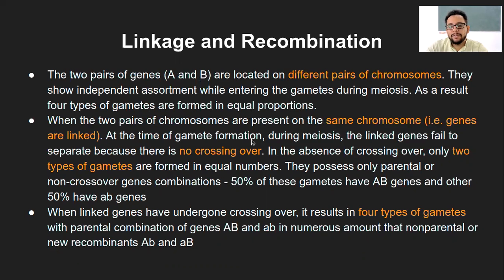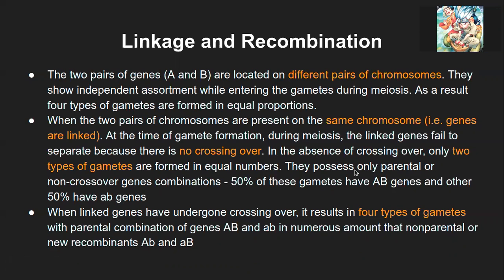At the time of gamete formation during meiosis, linked genes fail to separate and there is no crossing over because they are so closely associated with each other. They do not undergo crossing over, and in the absence of crossing over, only two types of gametes are formed. That is, whatever a parent had earlier, the same gamete will be transferred as it is to the offspring, and they are formed in equal number, that is 50-50%. So they possess only parental non-crossover gene recombination, which is 50% of capital AB and 50% of small ab.